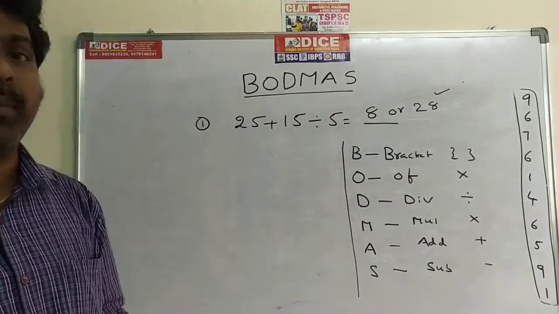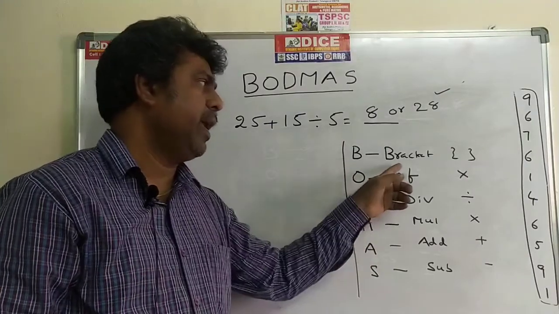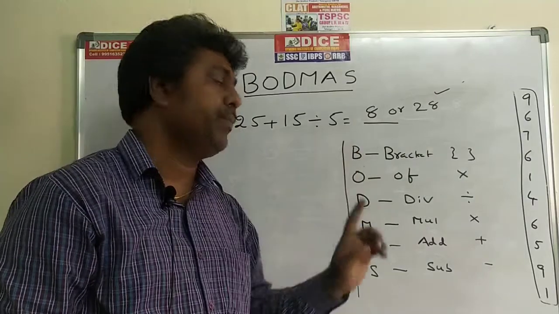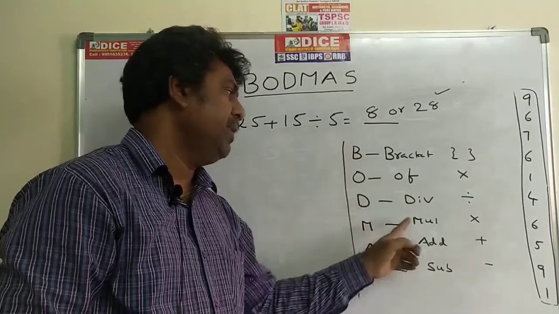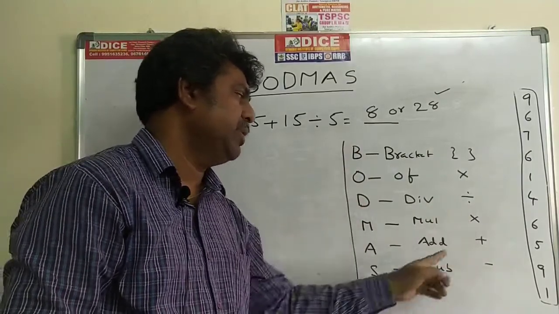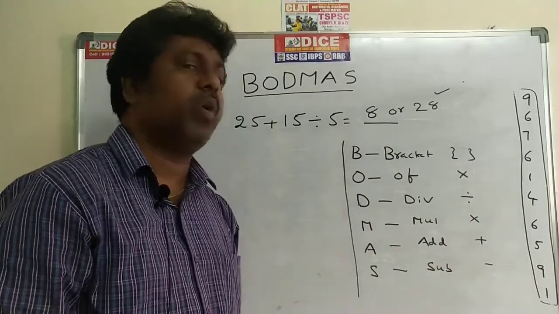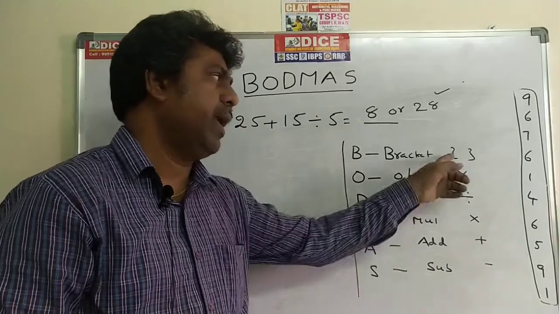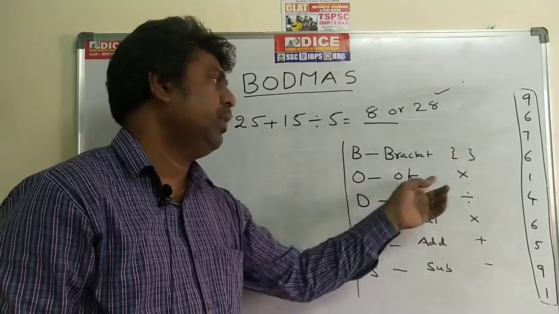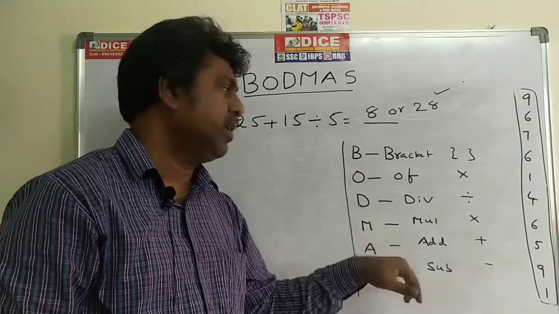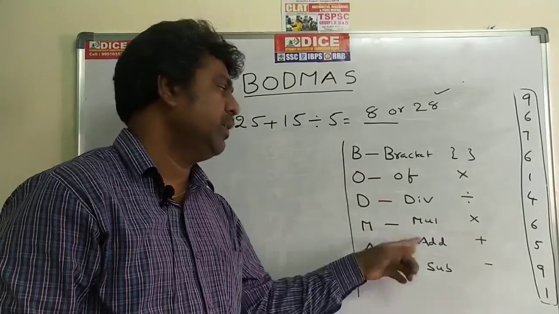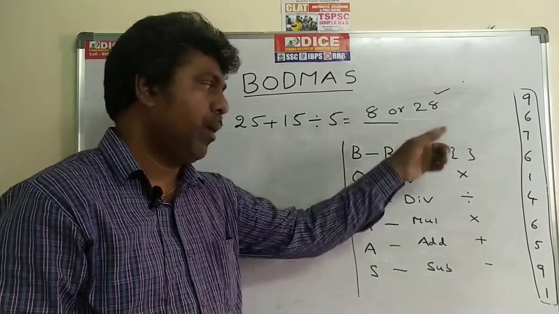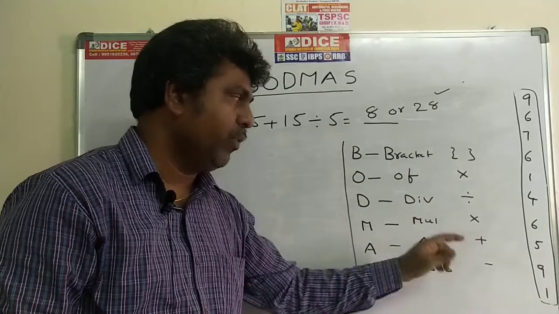What is the full form of BODMAS? B means bracket, that is the symbol. O means of, this is the symbol. Of means nothing but multiplication only. D means division, M means multiplication, A means addition, S means subtraction. From top to bottom, you have to follow the order. In the given problem, first give the priority to bracket. If bracket is not there, go for of. If of is not there, go for division. If division is not there, go for multiplication. If multiplication is not there, go for addition. Last subtraction. So we have to compulsorily follow this rule, from top to bottom.